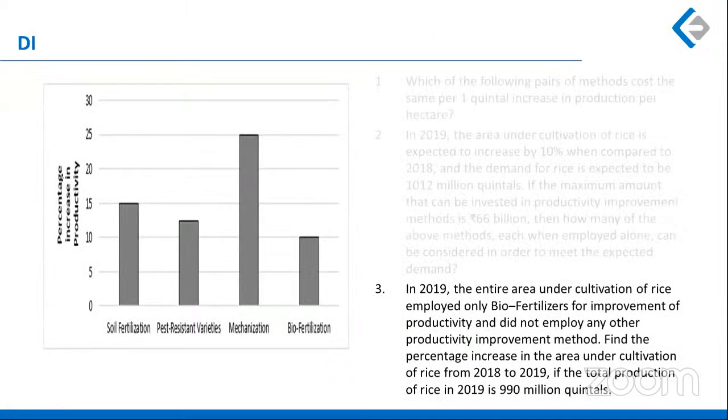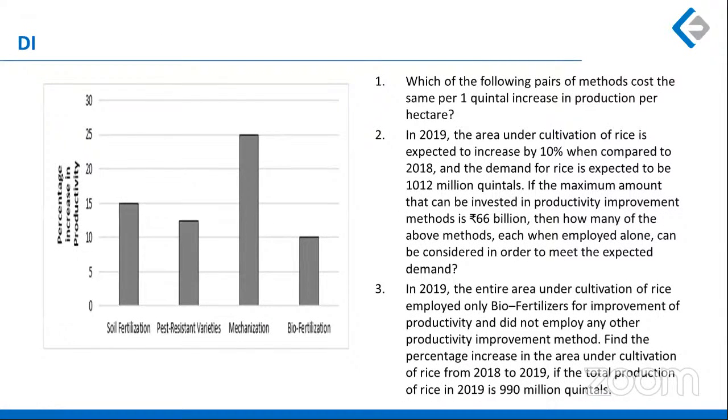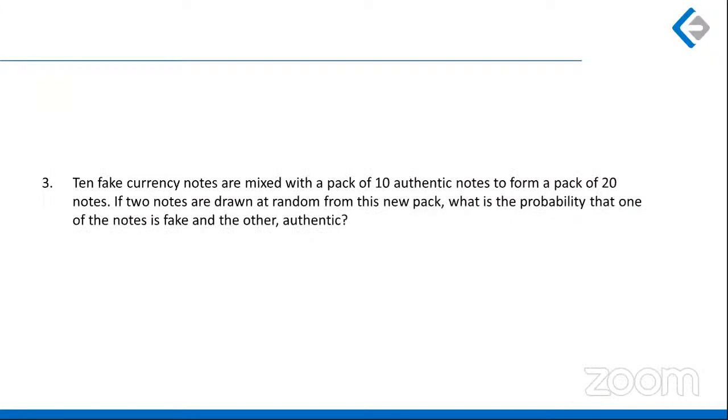Now, if I talk about the DI part, we had a very simple DI. This time it was a calculative DI. You had three questions and had to do some calculations. But again, this was a doable DI, and it should also have been attempted.